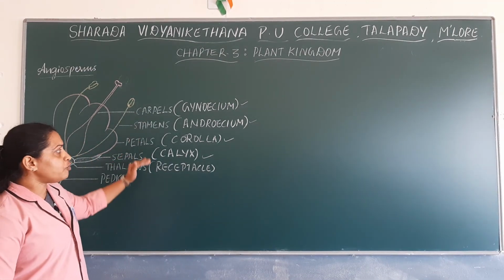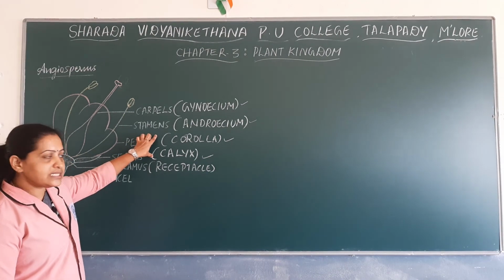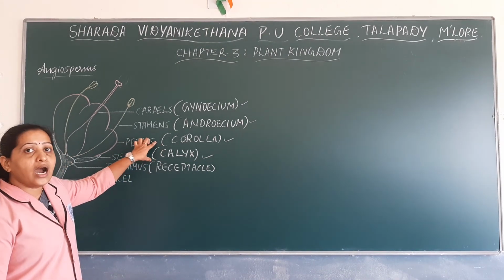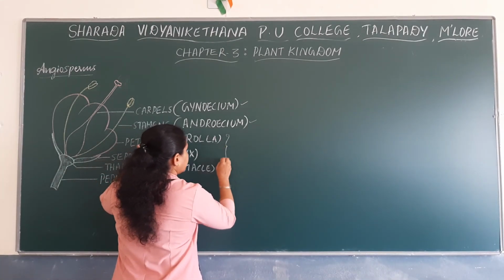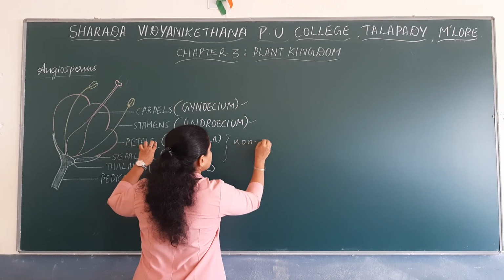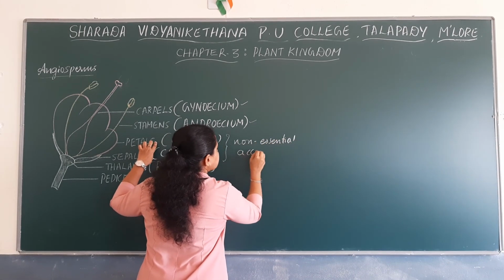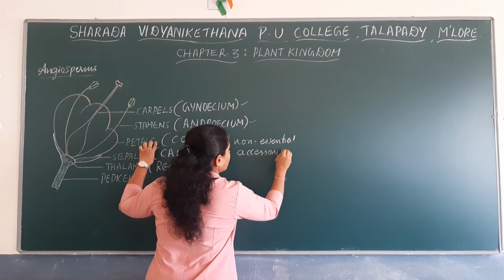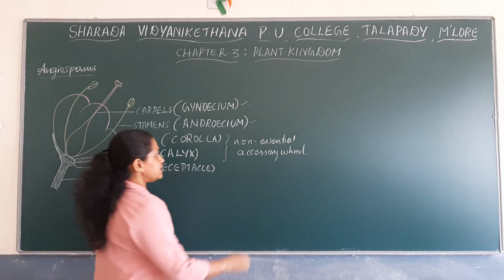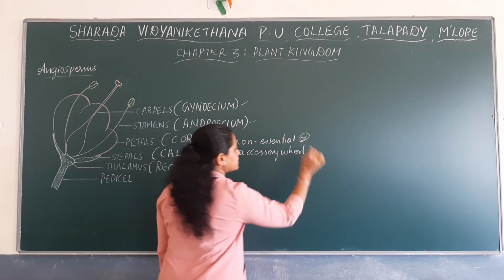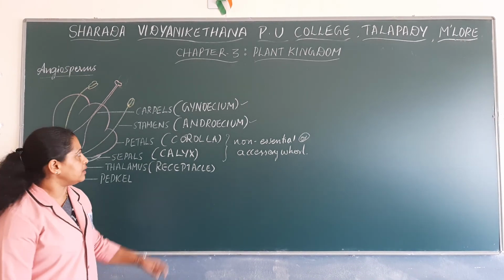Among these four whorls of the flower, the outermost two whorls, that is calyx and corolla, are considered non-essential whorls, or accessory whorls. They are named accessory whorls because they are not directly involved in sexual reproduction.